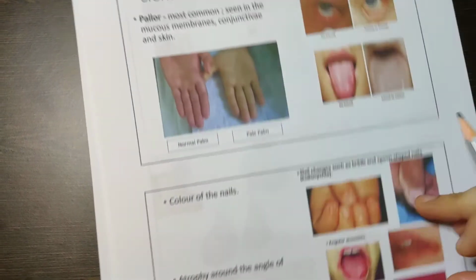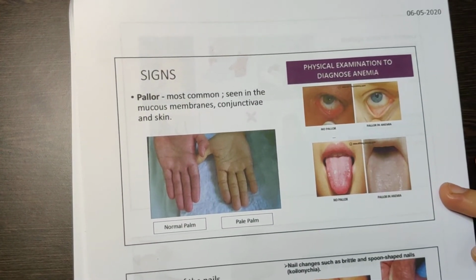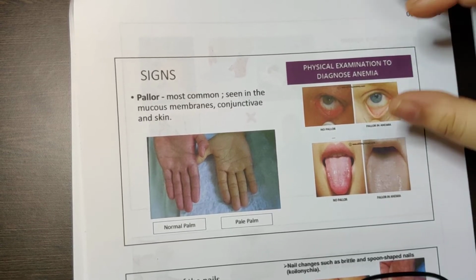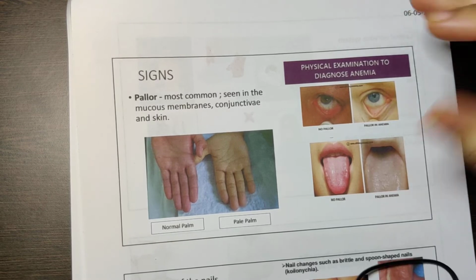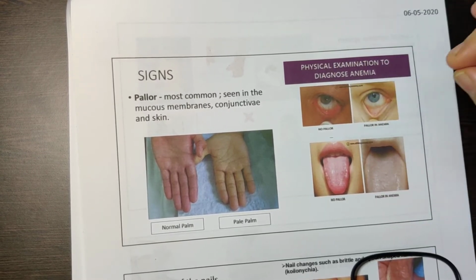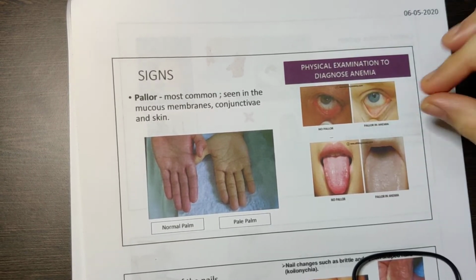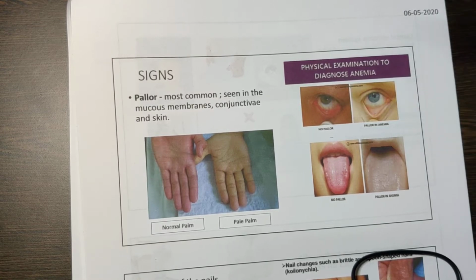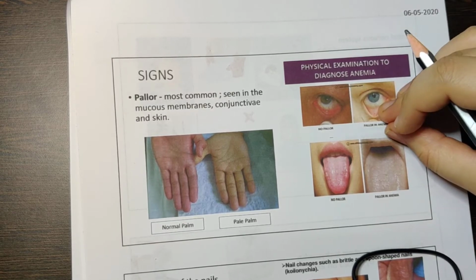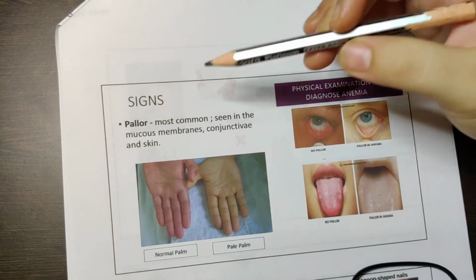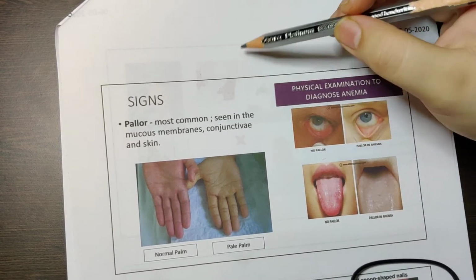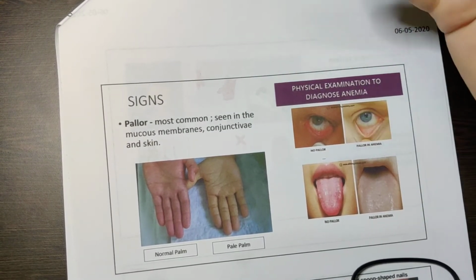Okay. Now coming to the signs. I have given diagrams, I have given images along with it, so you can see these images and have a visual memory. So whenever you check a patient, if you see these findings, this means you can tell the patient has anemia and you can start treating it. Now signs. The first foremost is pallor. What does pallor mean? There is a change in the color of the skin.